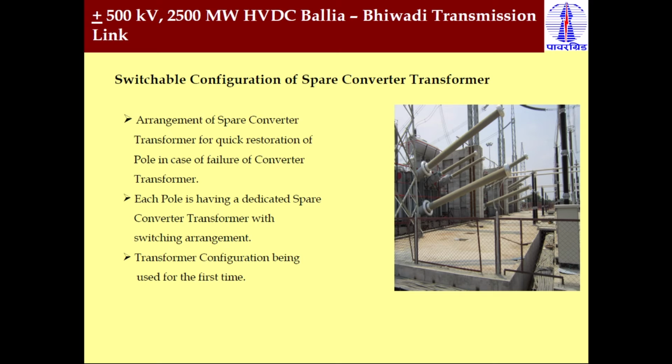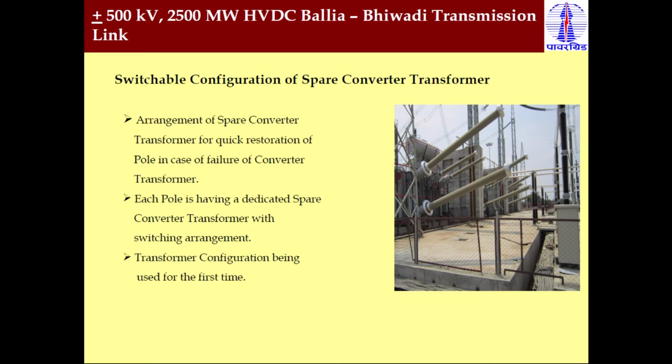In this HVDC system a spare converter transformer is used. As I already mentioned, a spare converter transformer is required to avoid any abnormal condition. Suppose any one transformer is damaged, we can quickly replace it with the spare transformer and maintain the power from one end to the other end.